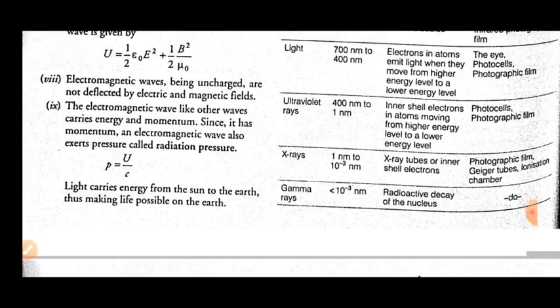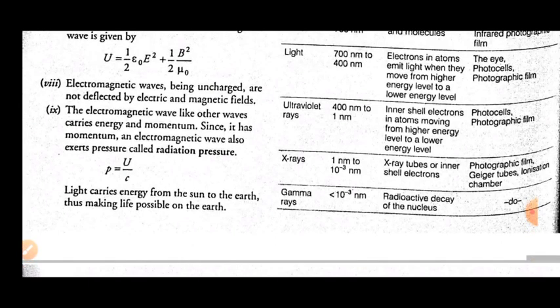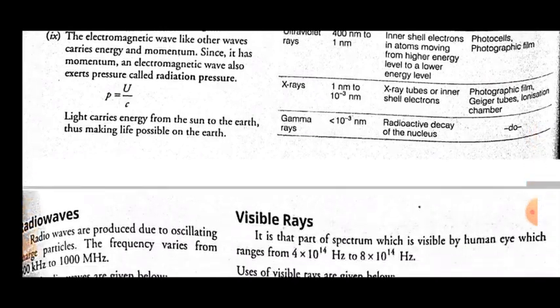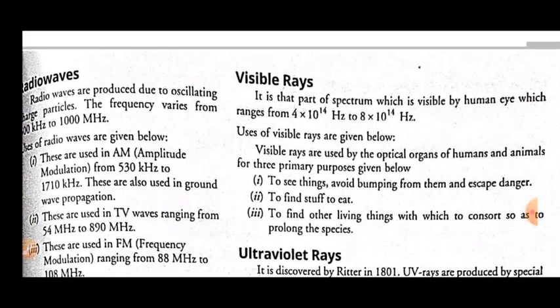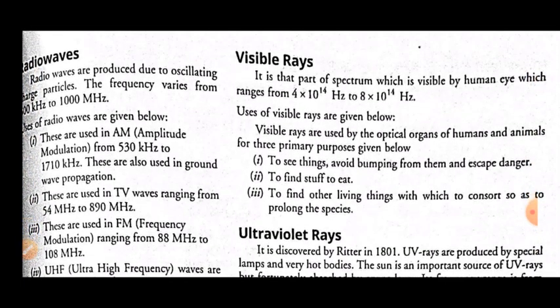The next one, the last type of wave we have, is gamma rays. Gamma rays have a wavelength less than 10 power minus 3 nanometer, and they are produced by radioactive decay of the nucleus. They cannot be detected exactly, and we see these types of rays only in the nucleus. Now let's see one by one where we are using these waves.